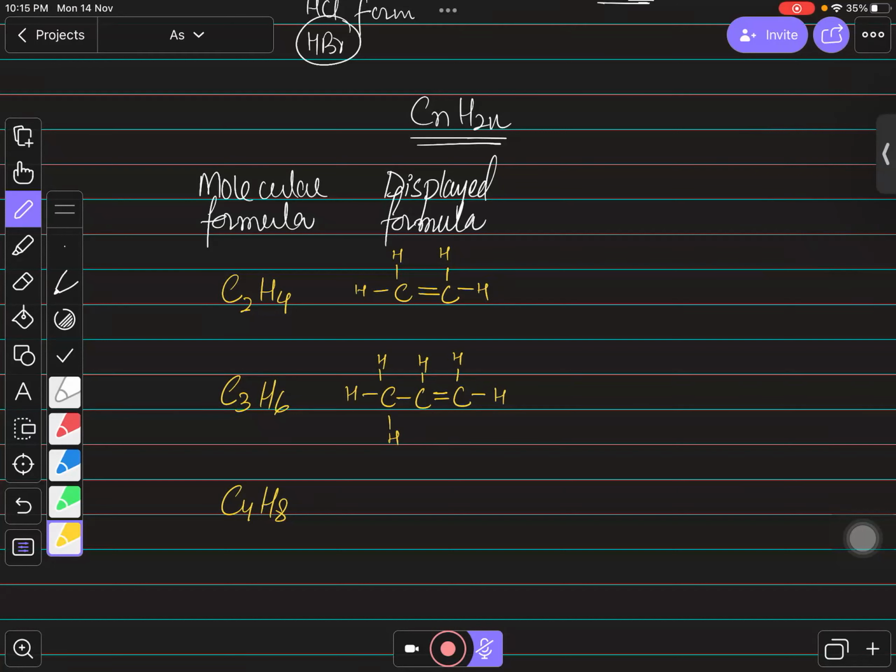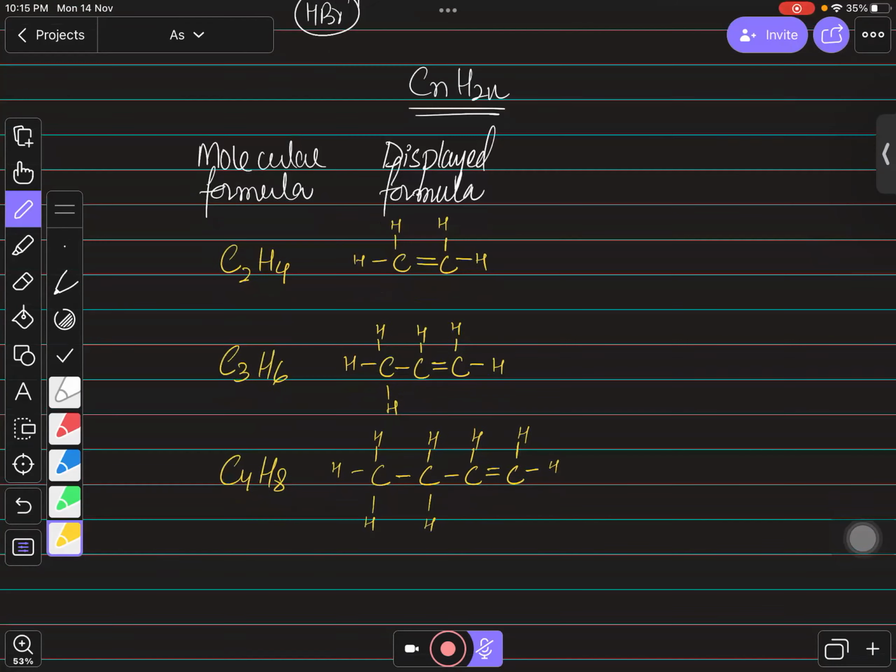Now, if you talk about 4 carbons, so it will be 1, 2, 3, 4. You can draw the bond anywhere. If you draw on the left hand side or on the right hand side, both are the same thing. Wherever you want to draw the bond, you can, and you need to start the numbering from there as well. So this carbon has 2 bonds already, so these are 4 bonds. Now the center one has 3 bonds, so this will be the fourth bond. This one has only 2 bonds, so this will be the third and fourth bond. This one has only 1 bond, so it will be 2, 3, and 4 bonds.